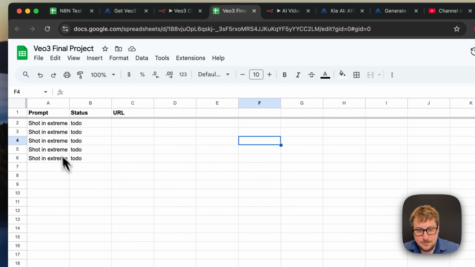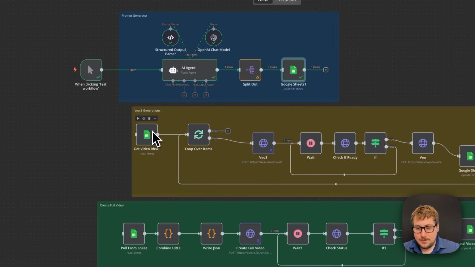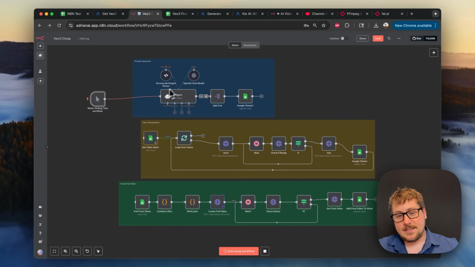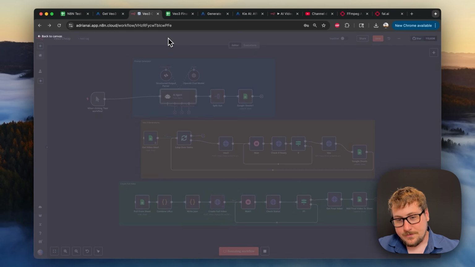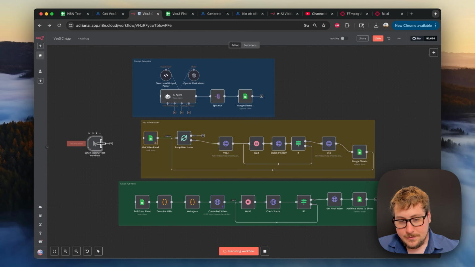So this successfully generated these 5 prompts right here, and now we're going to go to the next part, which is going to be generating those into videos. For this section, the one thing to keep in mind is if you're asking for 5 prompts, you're going to want 5 items being sent over to the Google Doc. Every once in a while this can mess up and give you data that can't be split out properly. If that's the case, I just recommend rerunning it again. Ordinarily this would just be linked to this node, but we're manually testing it, so I'm going to link it over here.